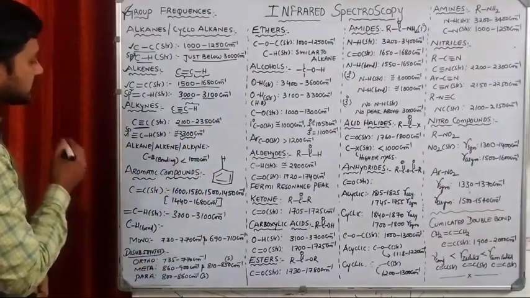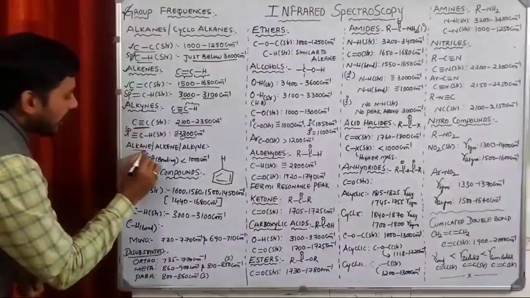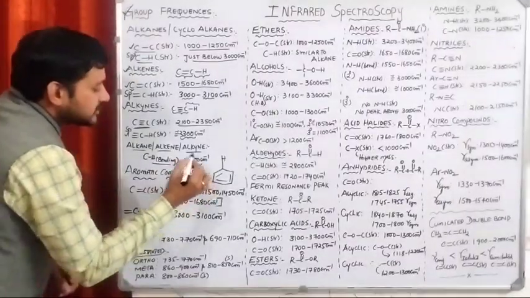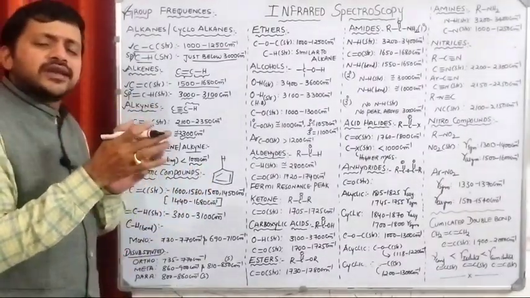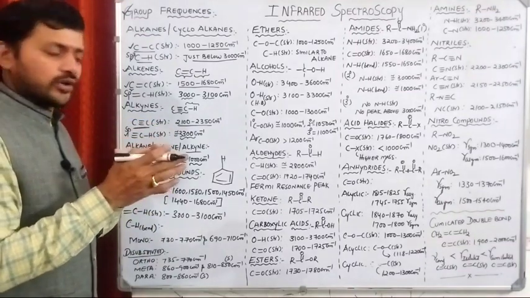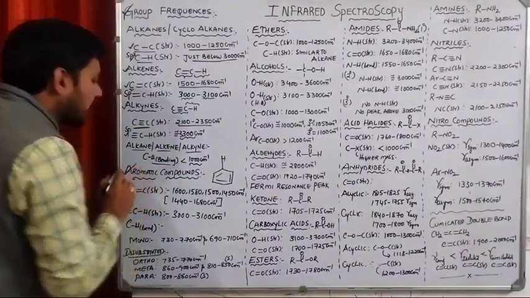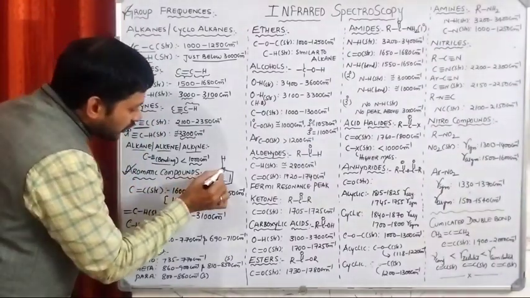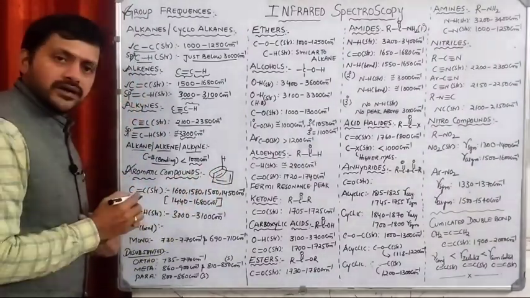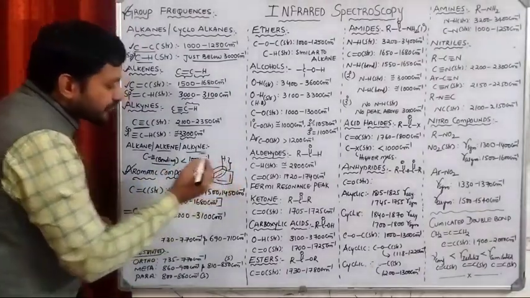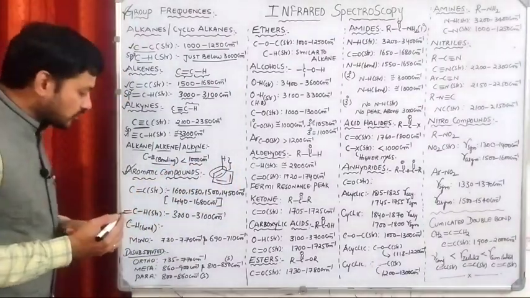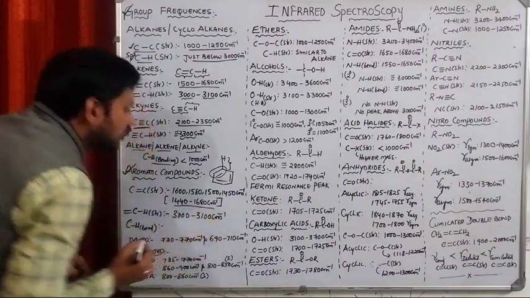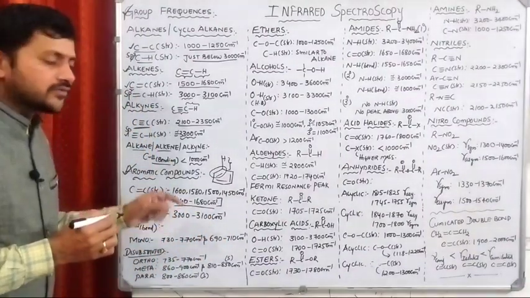Okay. Next. In case of alkanes, alkenes, alkynes, the bending frequencies are in between 900 to 1000 only. In case of aromatic compounds, we are having benzene, right? In benzene, what are we observing? Carbon-carbon double bond and what? Carbon-hydrogen single bond, right? So, the range is what? 1440 to 1680 centimeter inverse.